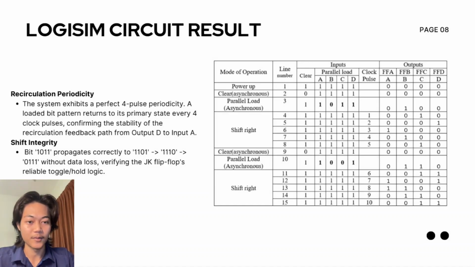Under synchronous clock pulses, our data tracks reveal two critical engineering insights. First, recirculation periodicity. A loaded bit pattern cycles through the register feedback loop and returns to its original position precisely every 4 clock pulses. Second, shift integrity. Multi-bit patterns such as the adjacent active bit loaded on line 10 propagate seamlessly without timing hazard or data loss. Ultimately, this data confirms our 7476 JK flip-flop logic design is mathematically and functionally 100% verified.